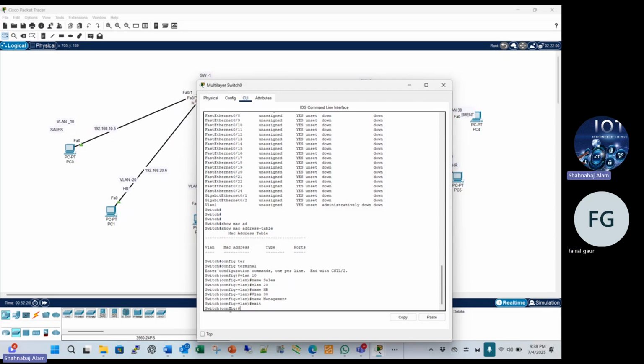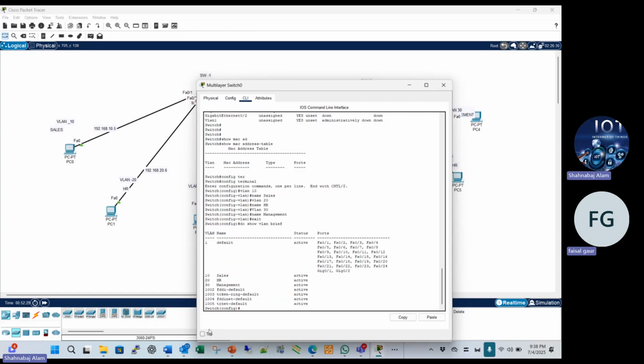Now we can see with the command do show vlan brief. Here you see the VLAN names and the active VLAN. This is the default VLAN, and all ports are right now in the default VLAN.